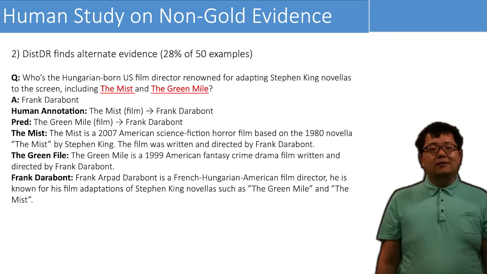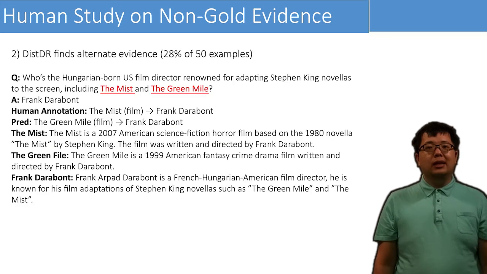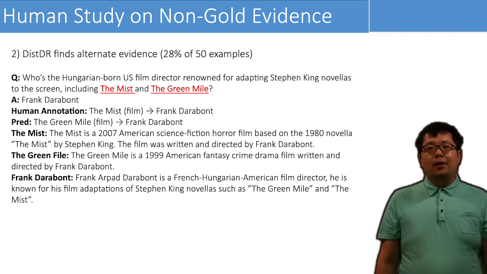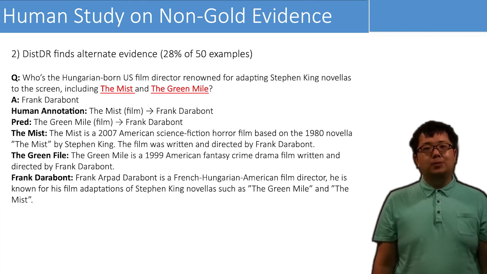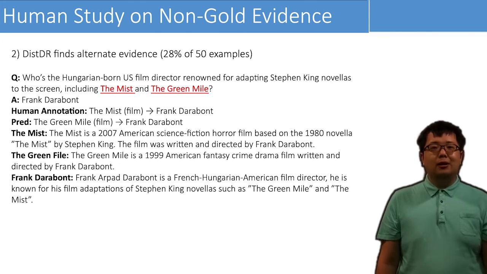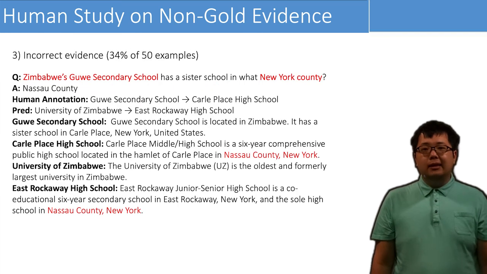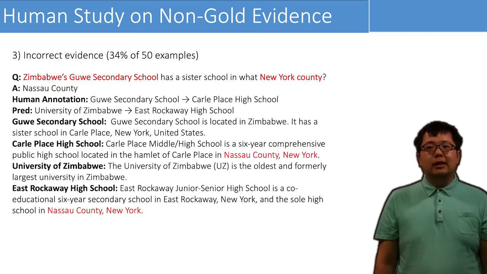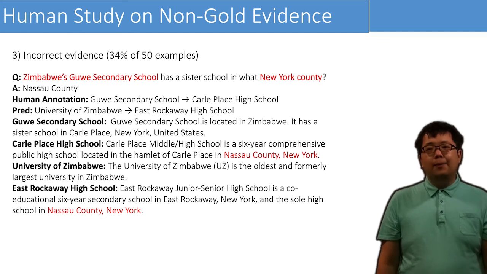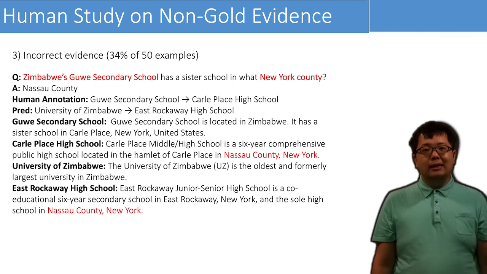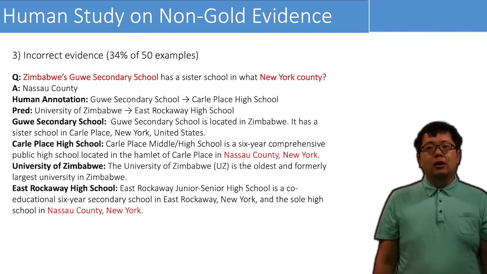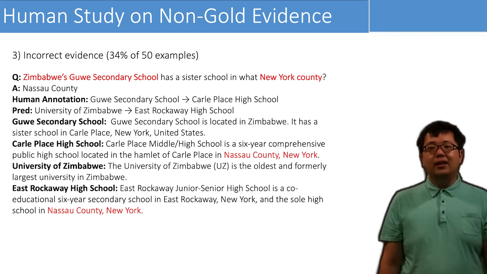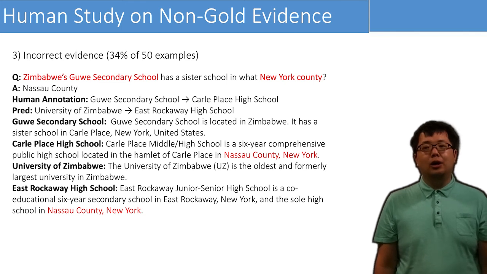In 28% of the questions, DistDR finds an alternate evidence. In this example, either of the movies The Mist and The Green Mile are the correct first evidence pieces. DistDR finds another one which is good as well. And in the last 24% of the questions, the evidence is incorrect. In this example, the evidence is incorrect, but as we can see, there's only one candidate that is a county name. So the reader makes the correct prediction for the incorrect reason. Having a faithful system is an important ongoing research direction.